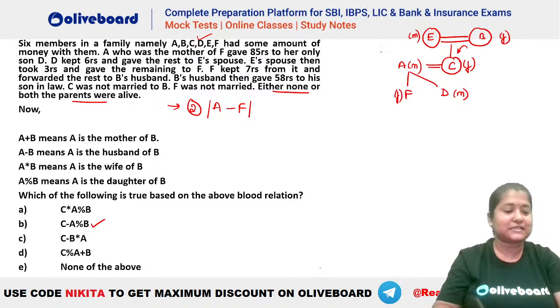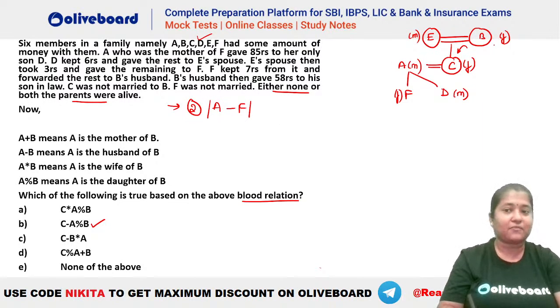So you can see this is the family tree that you are getting. Now let's check which of the following is the right answer. Which of the following is true on the basis of the blood relation here? C asterisk A. What is the meaning of asterisk? That is wife. So C is the wife of A. That is fine. But A percentage B means daughter. So is A the daughter of B? No. A is the daughter-in-law here.